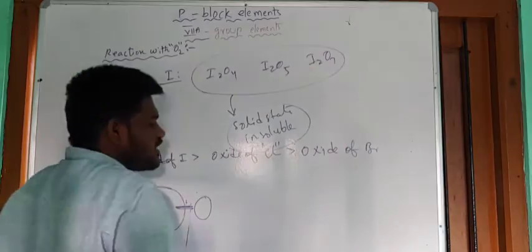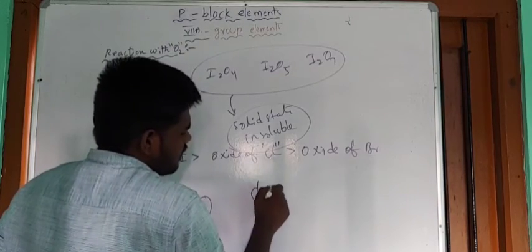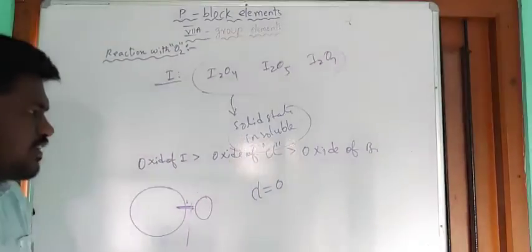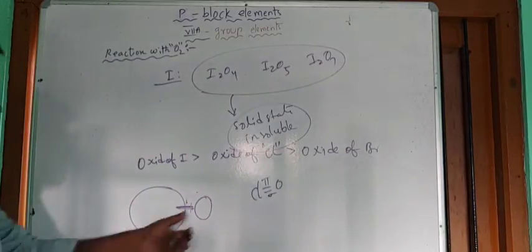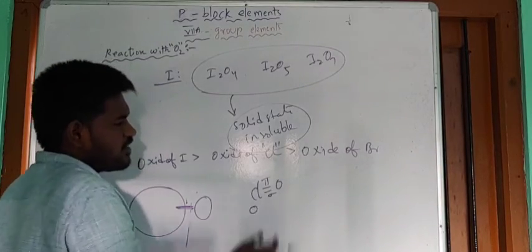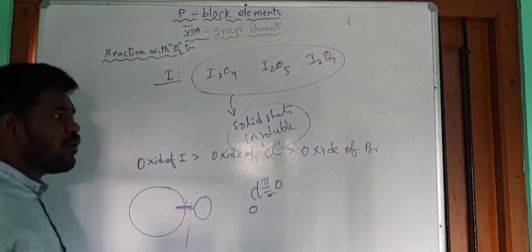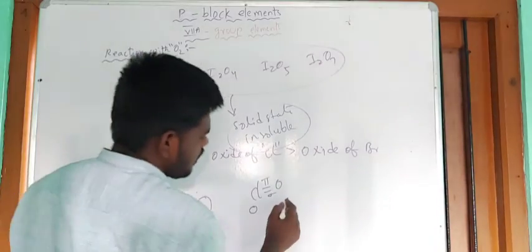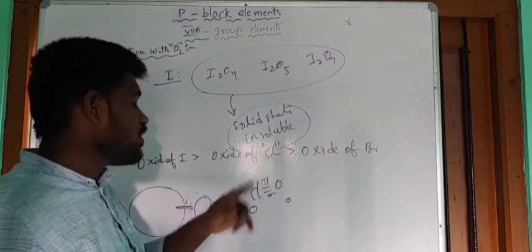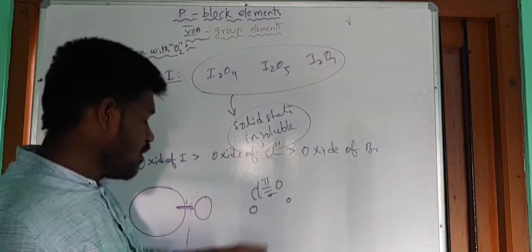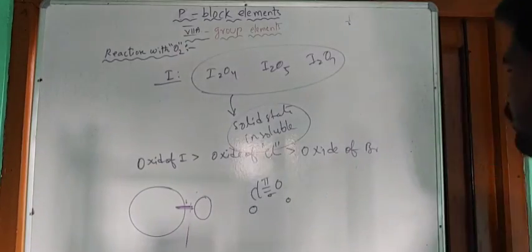And the next one, oxides of chlorine. In the oxides of chlorine, between chlorine and oxygen, double bonds are present. One is a sigma bond and another one is a pi bond. Chlorine is small in size compared with bromine and iodine, so it is capable of forming pi bonds with oxygen. You know oxygen is already the smallest atom and chlorine is also a small atom. That's why it is able to form pi bonds. So due to the presence of the double bond, the oxides of chlorine are also more stable.